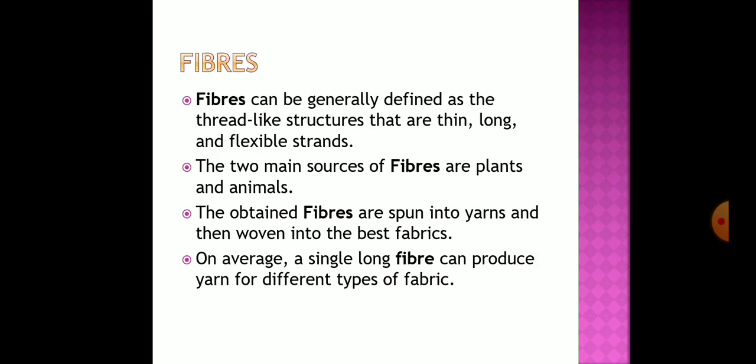So students, in this chapter we will learn about the fibers. So what are fibers? Students, in class 6 you have learnt about some fibers obtained from plants. You also learnt about the wool and the silk fibers that they are obtained from the animals. Wool is obtained from the fleece, or you can say the hairs of the sheep or yak, and the silk fibers come from the cocoon of the silk moth.